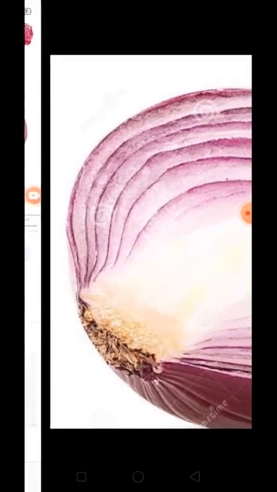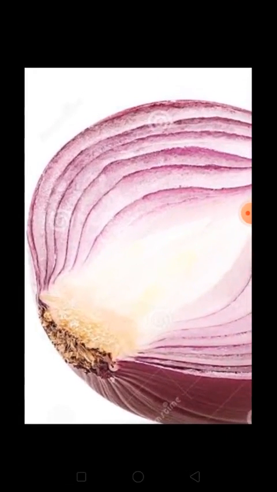This is the cut part of the onion, and this is the stem, the lower basal region over here, just above the root, surrounded by fleshy leafy structure. These leaves store food for future use of the onion, to let it grow into a new plant.